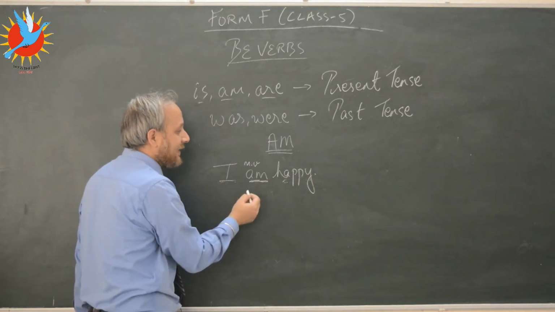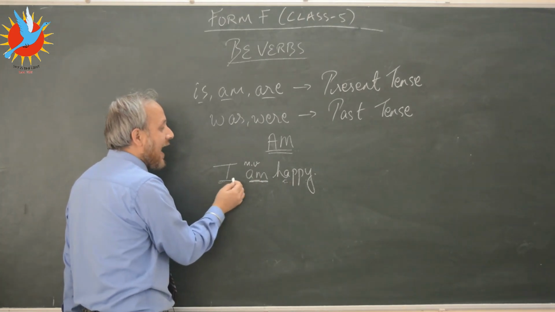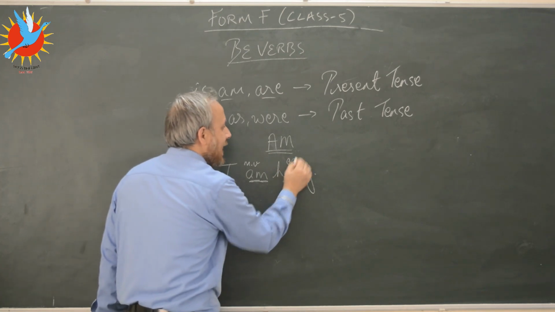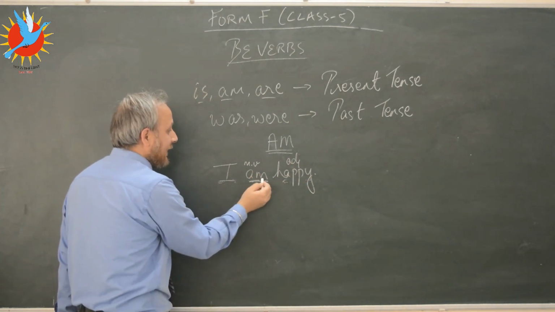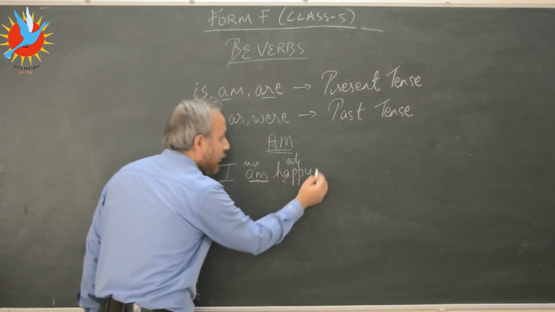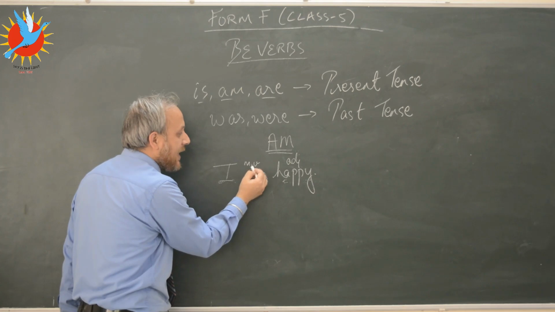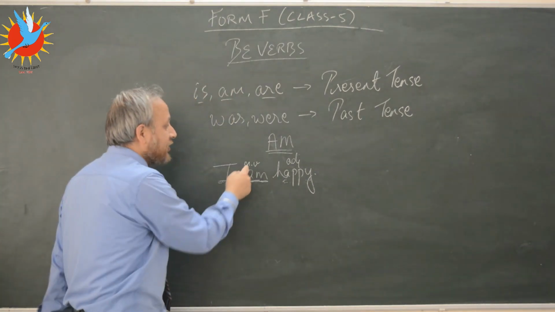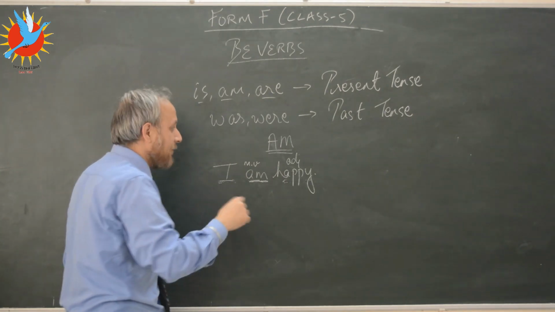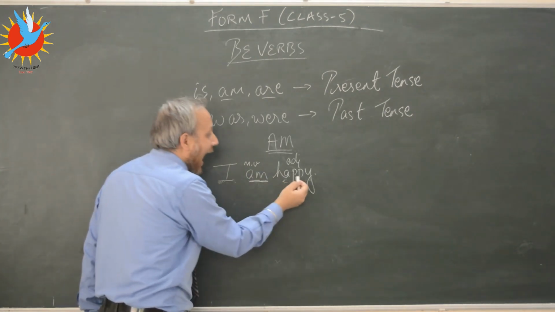It's helping to express the condition of the pronoun I. This is an adjective. So this is connecting the subject with more information. And remember, out here am is functioning as the main verb, but it's a non-action verb. It's helping us to express the state of I being happy.